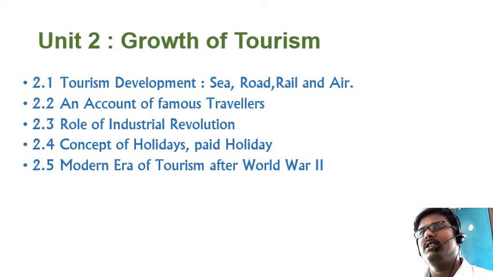We'll see some famous travelers here, and how they made historical notes, and how these have been adopted by their followers and made known to others. So these are the things you're going to see in lesson 2. And lesson 3 is the role of the industrial revolution.